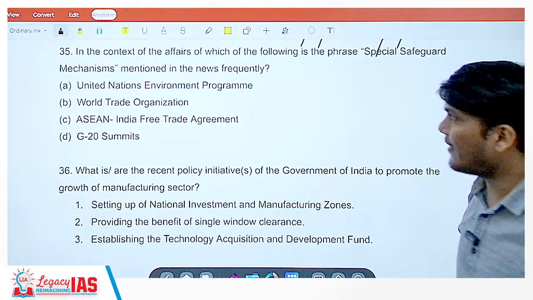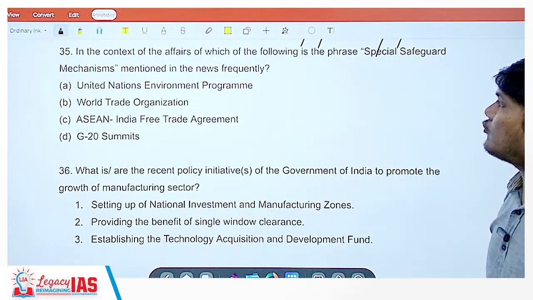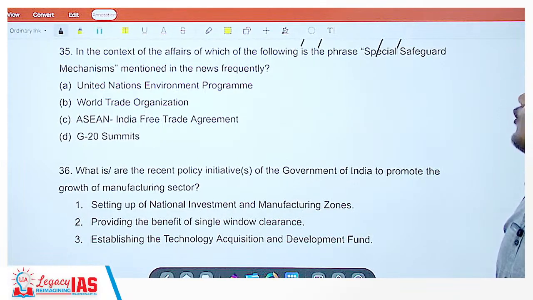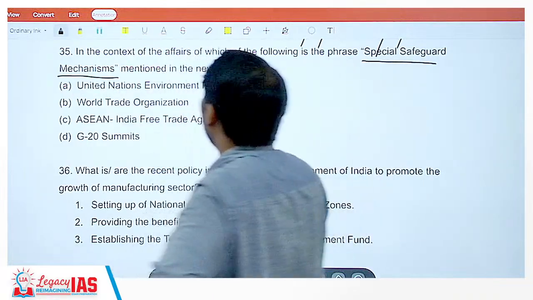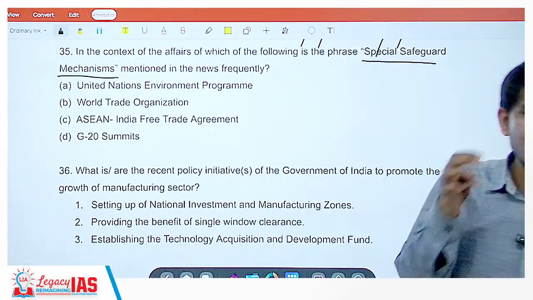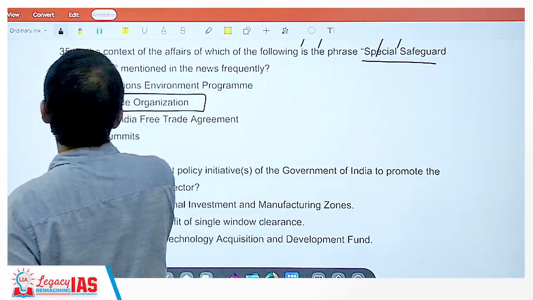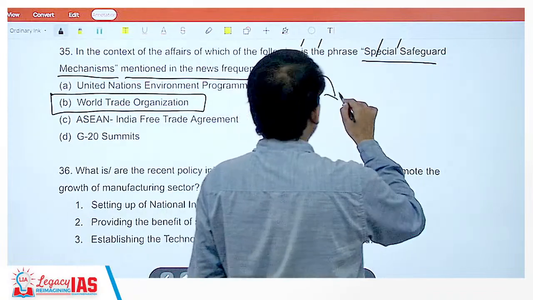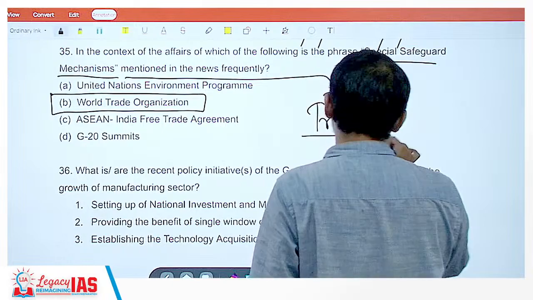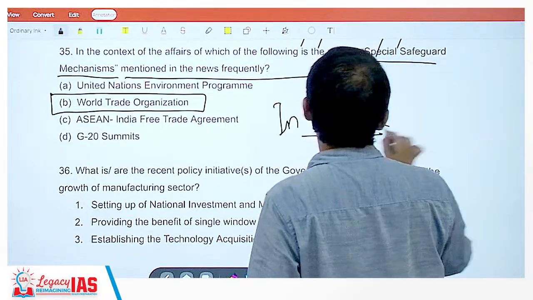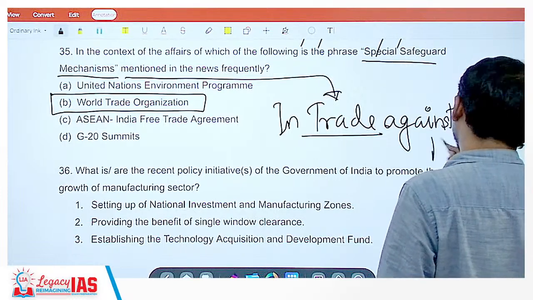Moving on, question number 35. In the context of the affairs of which of the following is the phrase special safeguard mechanism mentioned in the news frequently? Special safeguard mechanism is mentioned in the news in the context of the World Trade Organization. They are talking about the special safeguard measures in trade, in trade against dumping.